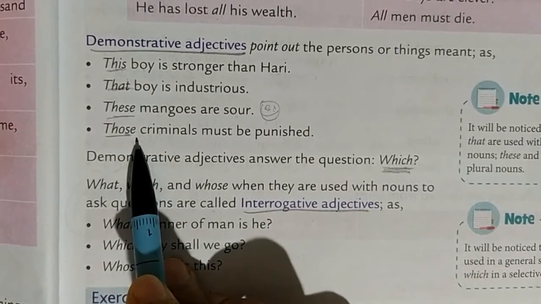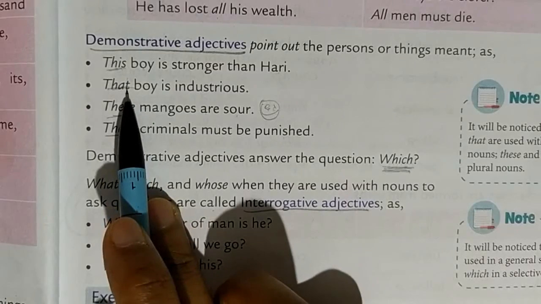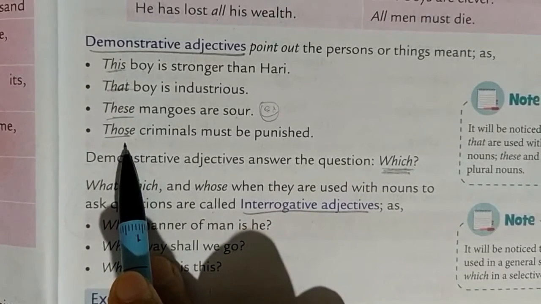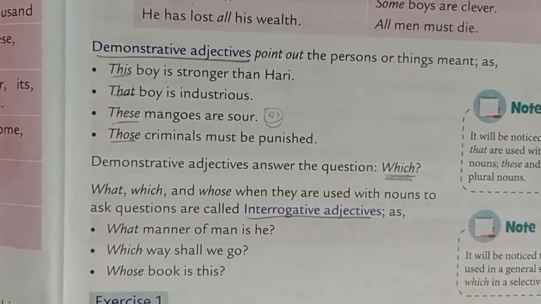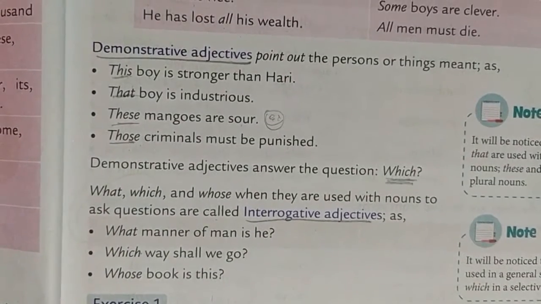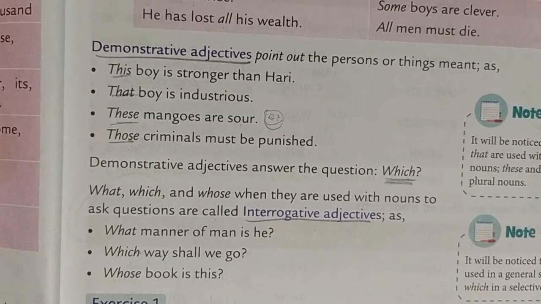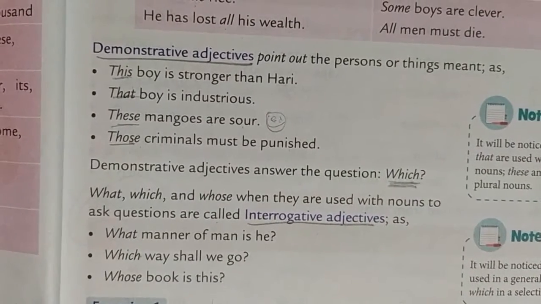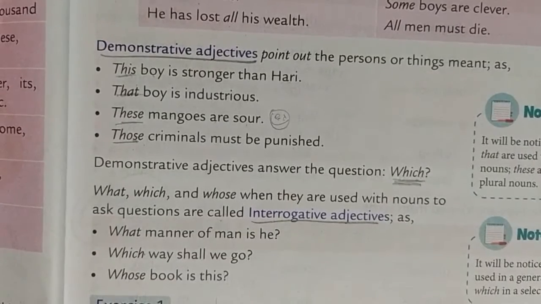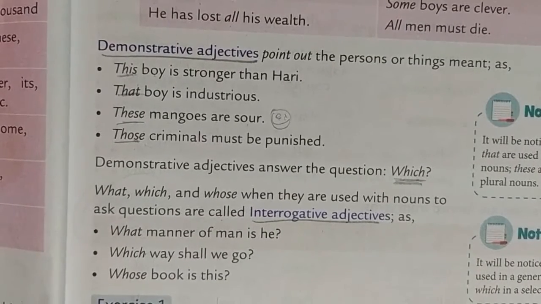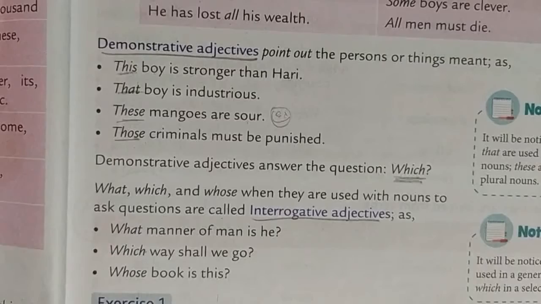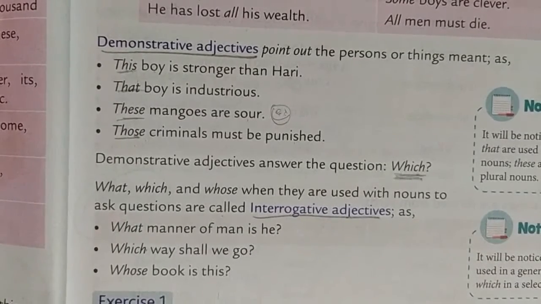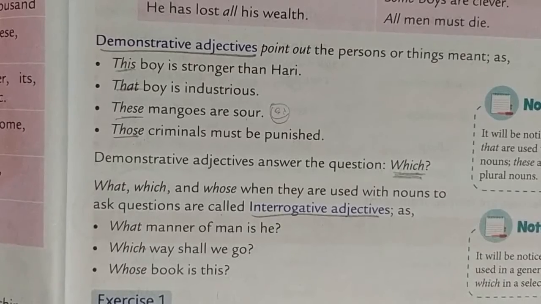And it will be noted that what is used in a general sense and which in a selective sense. What is used for what kind of work, and which is for which one. Which is for selecting something: which dress should I wear? You are giving options, so you have to select.